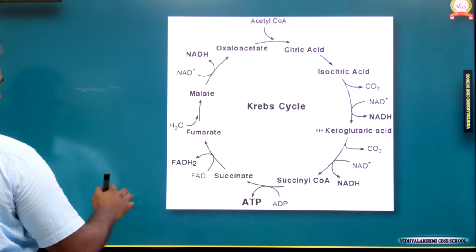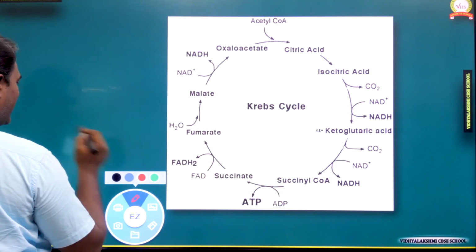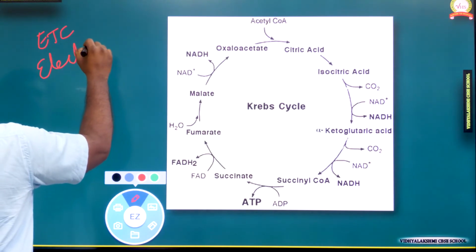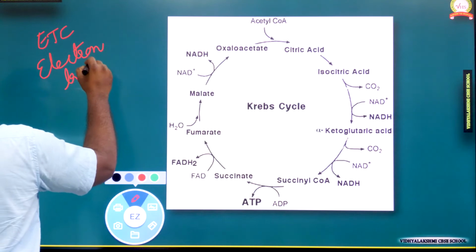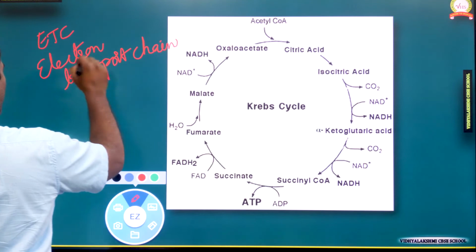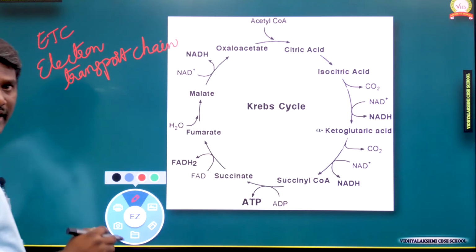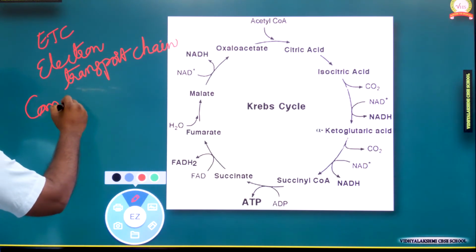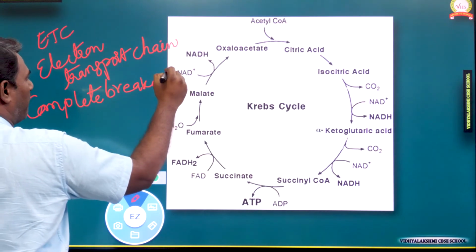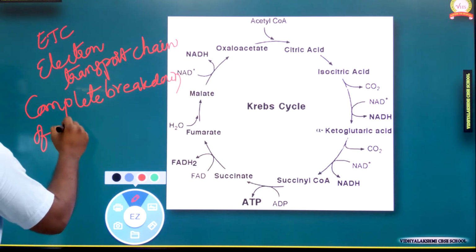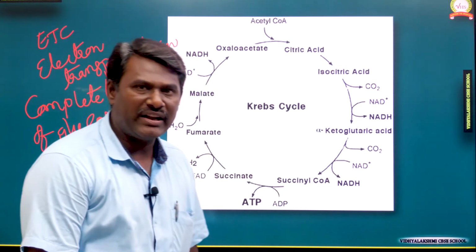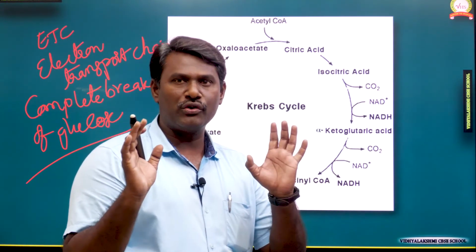During the electron transport chain, complete breakdown or complete oxidation of glucose will occur to produce energy.